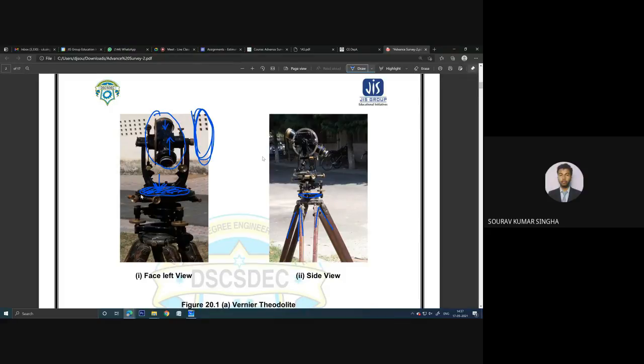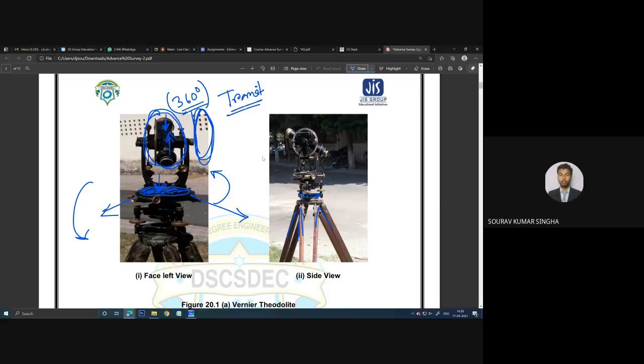Remember, this part can be rotated horizontally in either direction, and the telescope can go upward and downward. When this telescope can be rotated up to 360 degrees, that means a complete circle, that theodolite is called the transit theodolite.